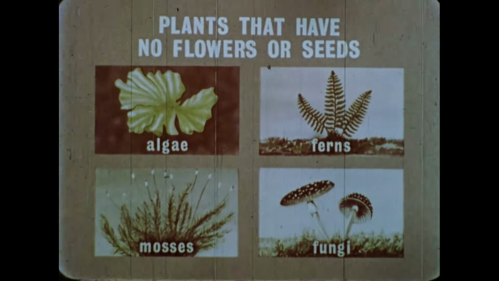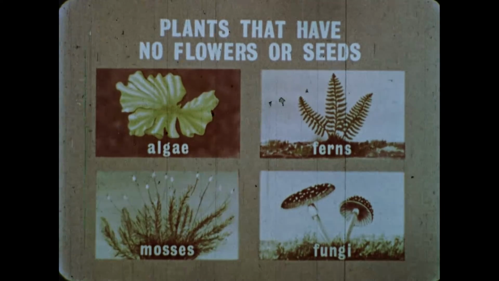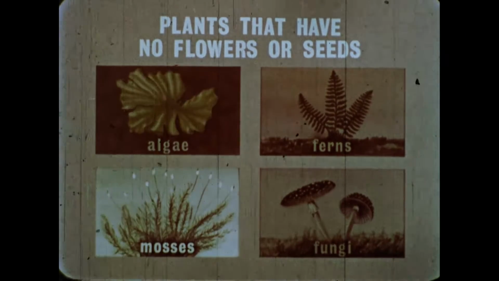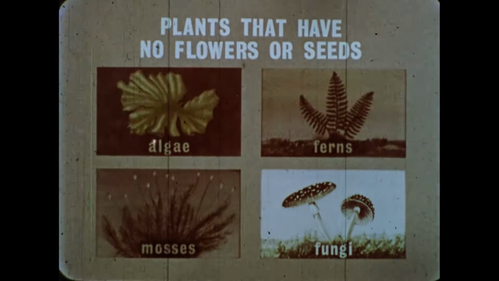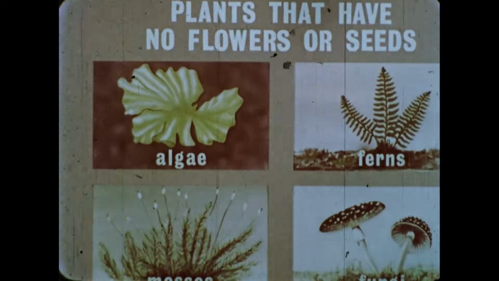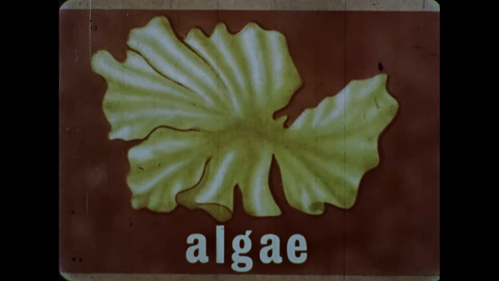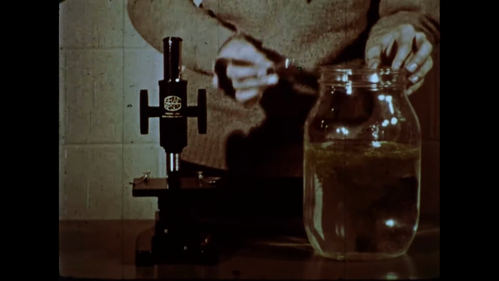Let's think about these four kinds of plants that have no flowers or seeds: the algae, the mosses, the ferns, and the fungi, and learn about how they grow and reproduce. We'll begin with the algae. Some algae are so tiny that we need a microscope to see them clearly.